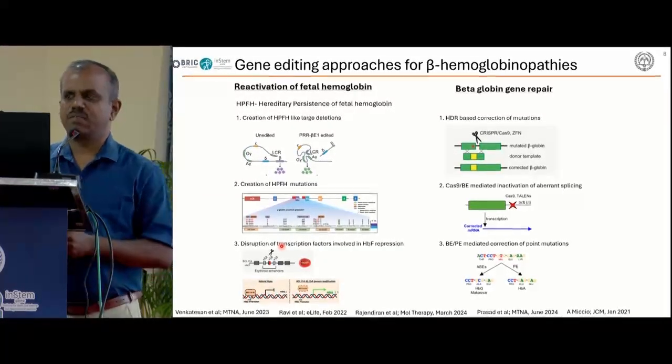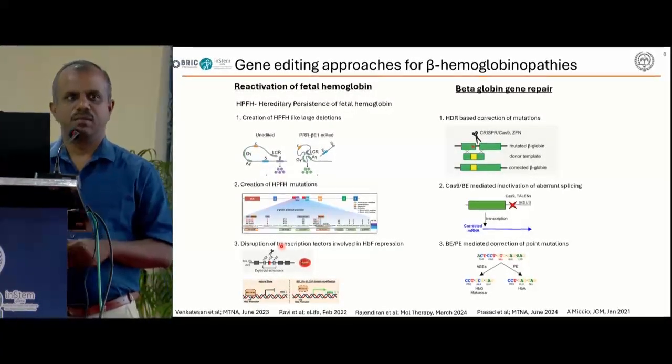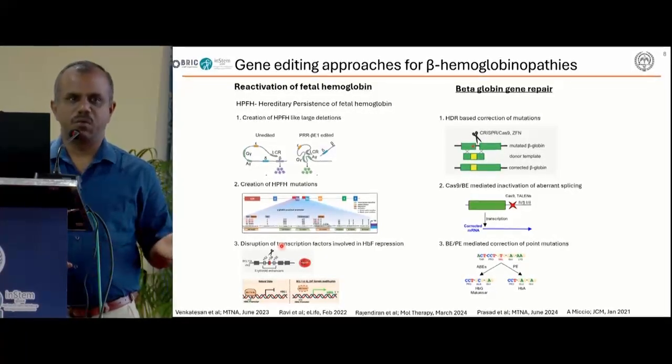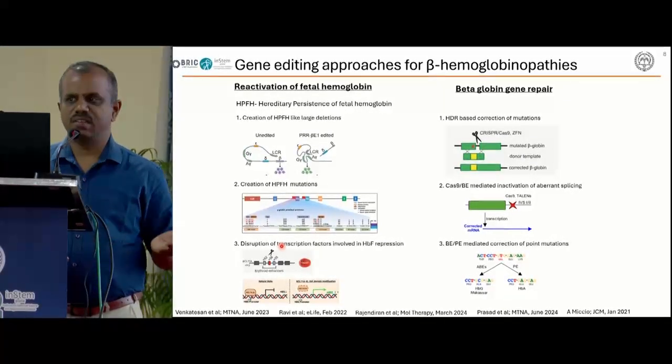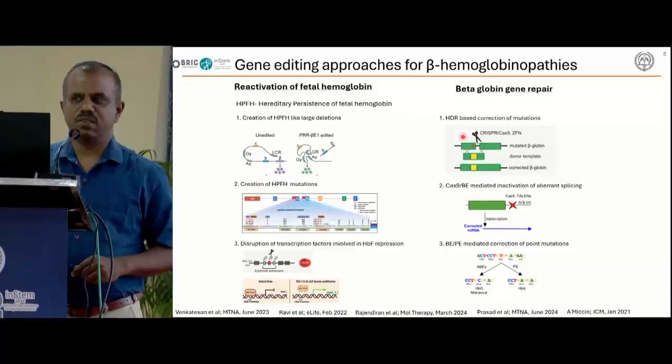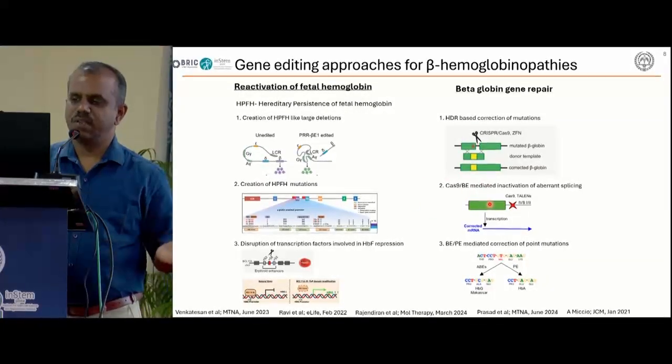The other approach is correcting the beta globin, like correcting the mutations in the promoter or in the intronic and exonic regions, by using HR-based approaches or by using base editing and then prime editing.